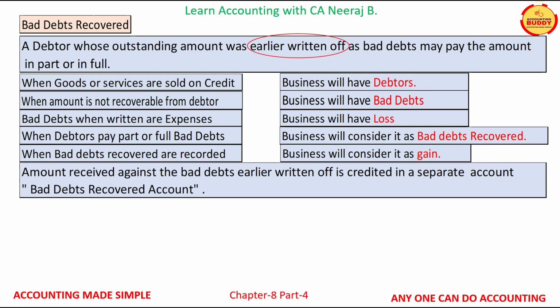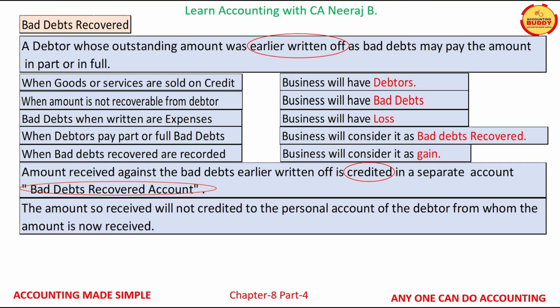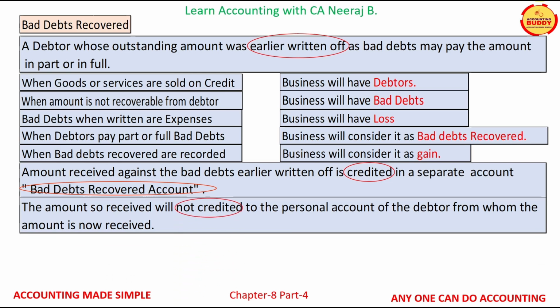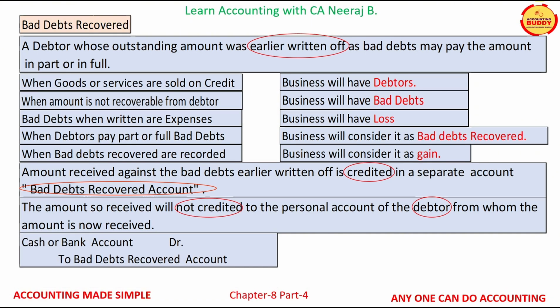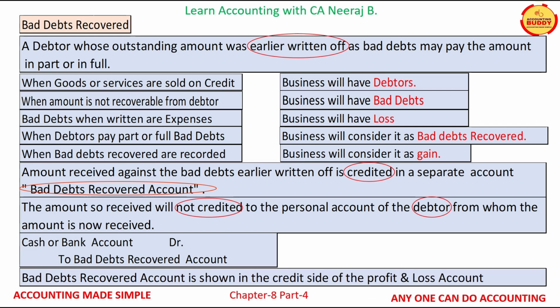Amount received against the bad debts earlier written off is credited in a separate account called bad debts recovered account. The amount so received will not be credited to the personal account of the debtor from whom the money is now received. The journal entry for bad debt recovery is passed as appearing on your screen. Cash or bank account is debited and money so received is credited to a nominal account, bad debt recovery account. Bad debt recovered account is shown in the credit side of the profit and loss account.